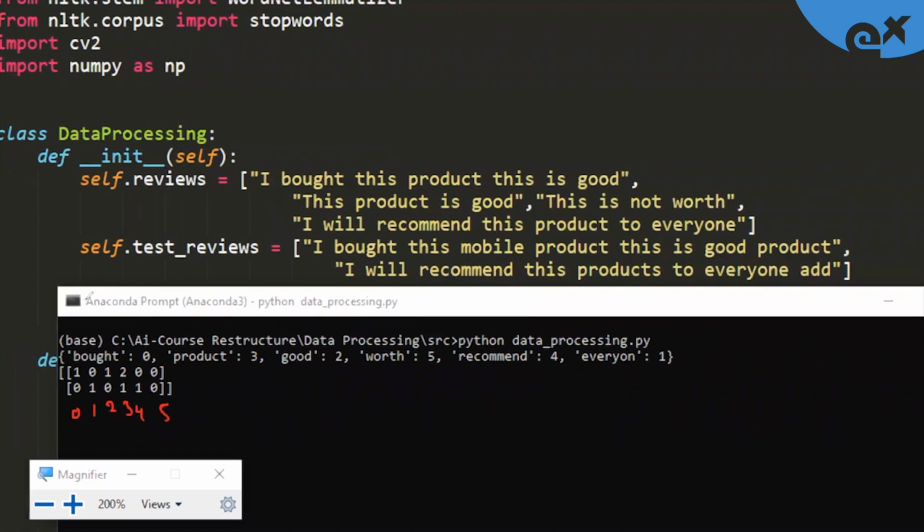And what is going to be the vector for the second sentence? 1, because word everyone is present. Then 1, 1, which is like 3 and 4, means word like, product and recommend. So yes, we have word like, product and recommend. All these other things are getting removed. Why? Because while cleaning, we have discarded all the stop words. So this is how we can simply get bag of word vectors for our sentences.